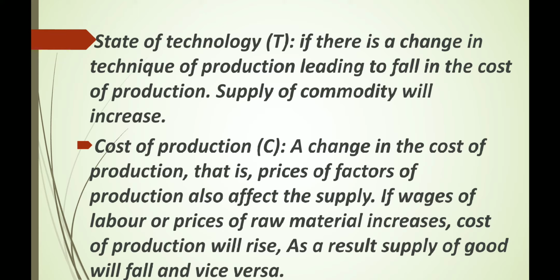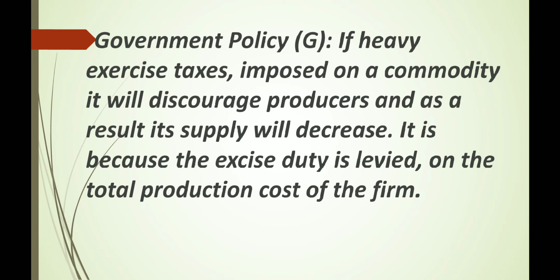Cost of production. A change in the cost of production, that is prices of factors of production, also affects supply. If wages of labor or prices of raw material increase, cost of production will rise. As a result, supply of good will fall and vice versa. Government policy. If heavy excise taxes are imposed on a commodity, it will discourage producers and as a result its supply will decrease. It is because the excise duty is levied on the total production cost of the firm.